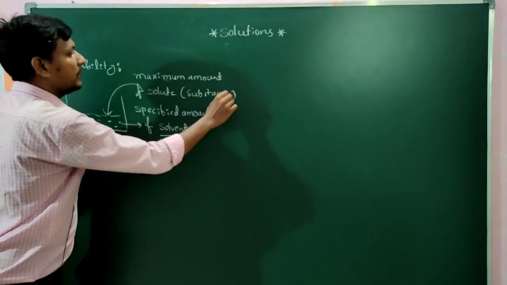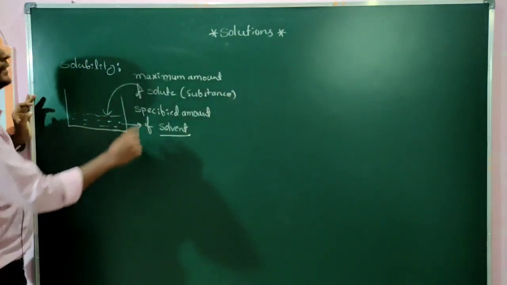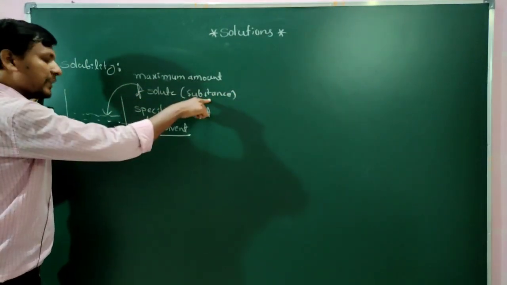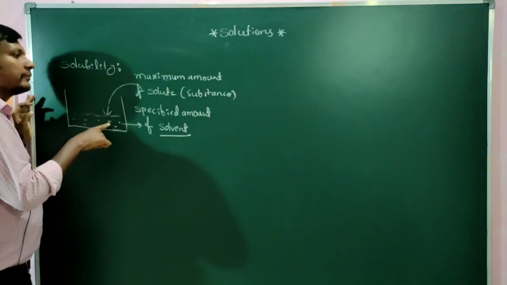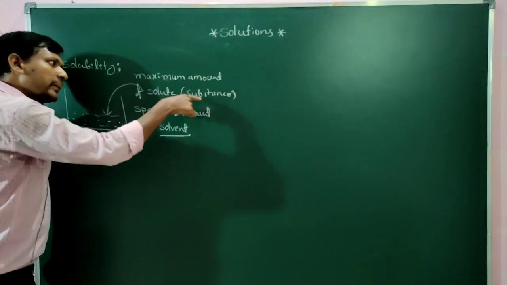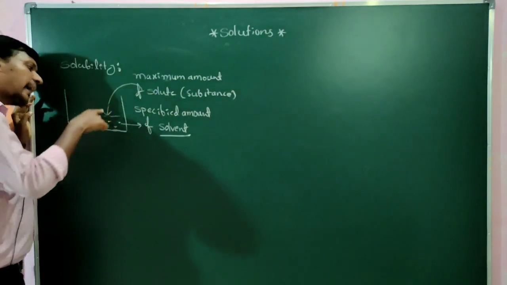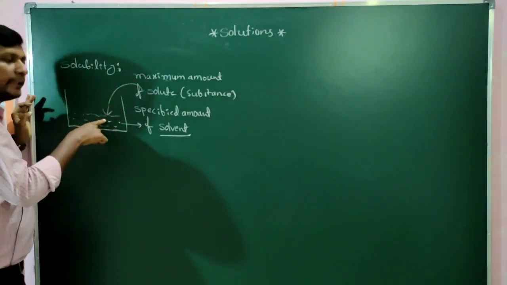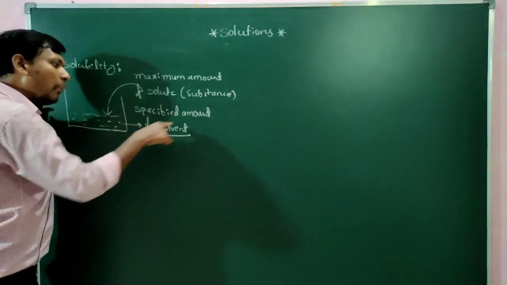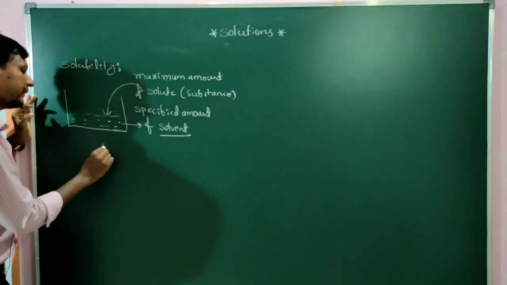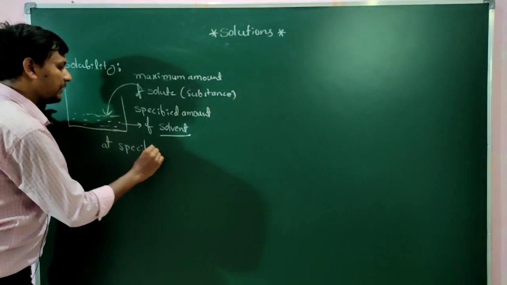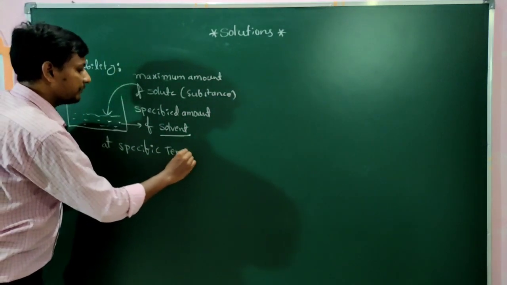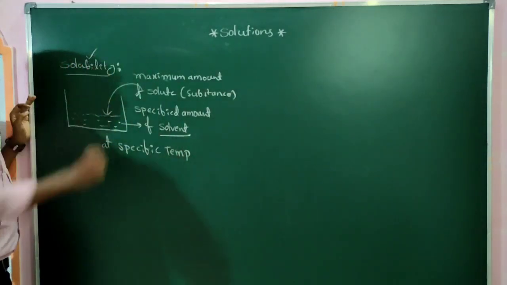Now, the maximum amount of substance or solute that can be dissolved in a specified amount of solvent at a specific temperature is known as solubility.